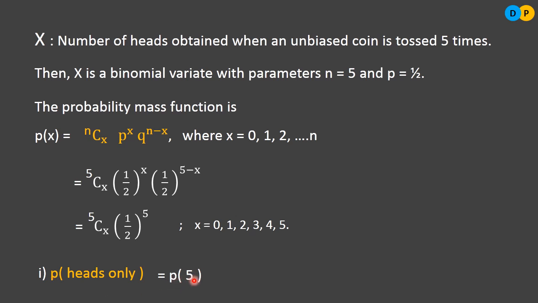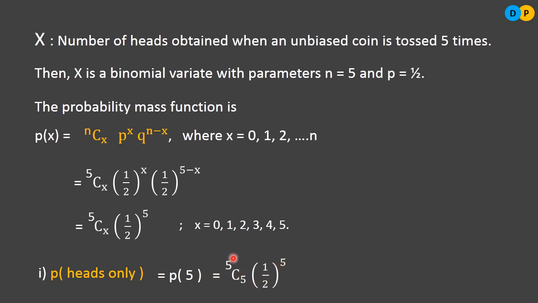We are looking for the probability of 5. So P(X=5) is equal to, we will be applying the x value, that is 5, to the probability mass function. Here we are replacing x with the value 5. So 5C5 into half to the power 5.